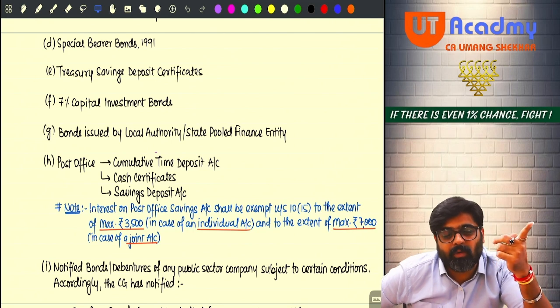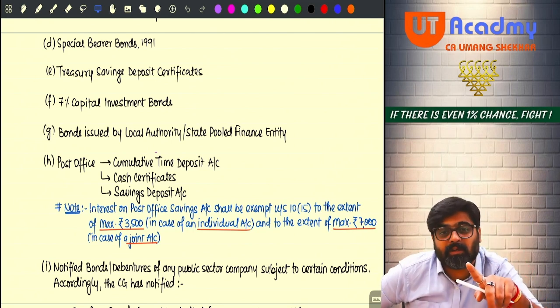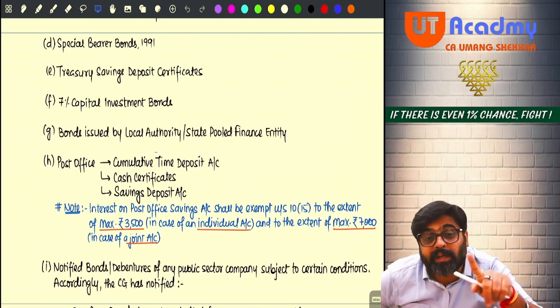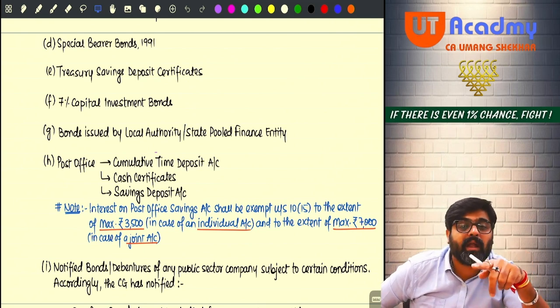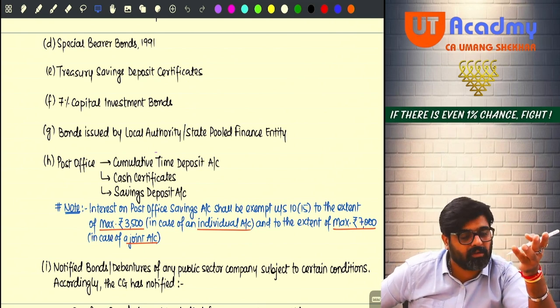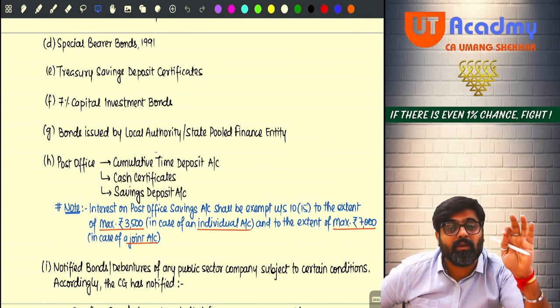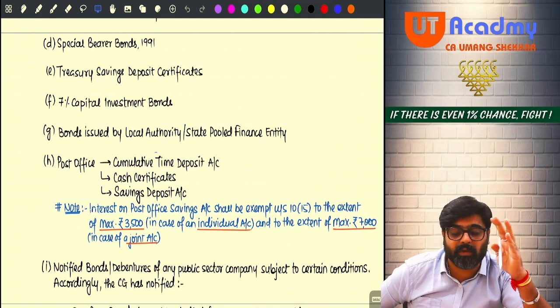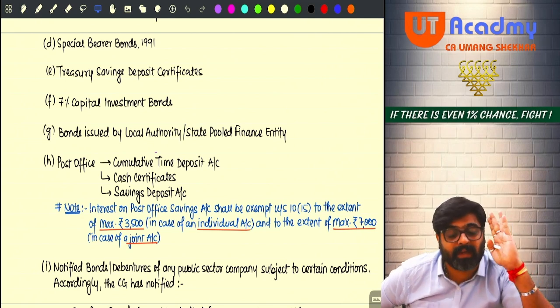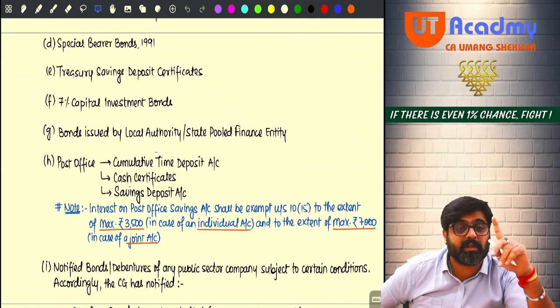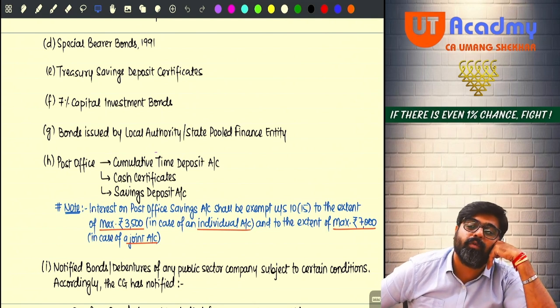So whenever there is interest on a savings deposit account jointly held by you and any of your family members or relatives, on that, whatever interest you get will be exempt up to a maximum of 7,000 and not 3,500. Will you remember this?